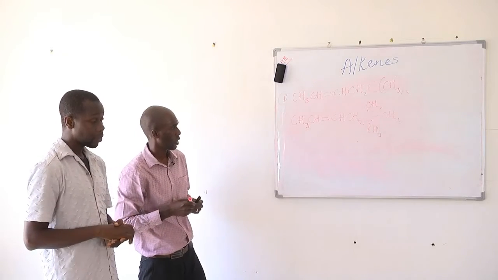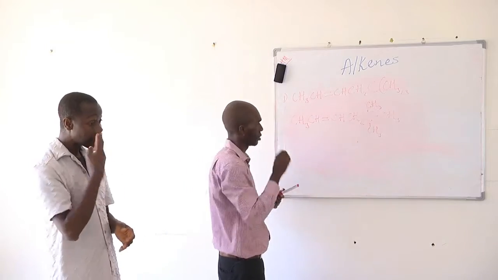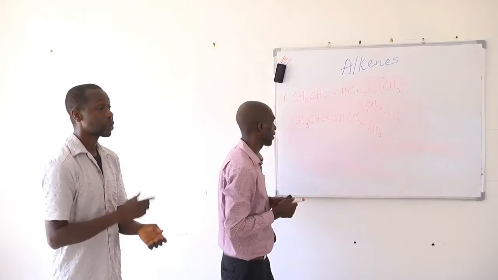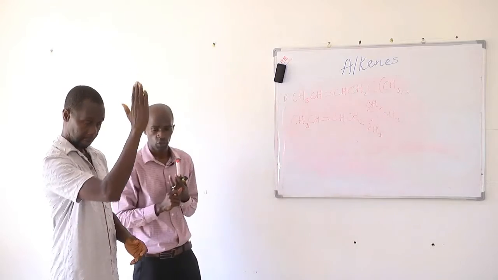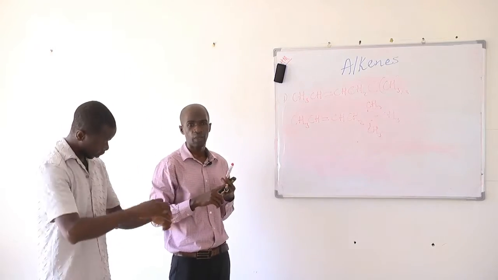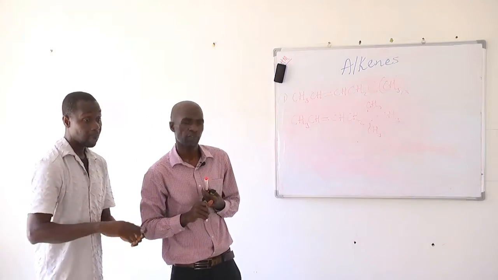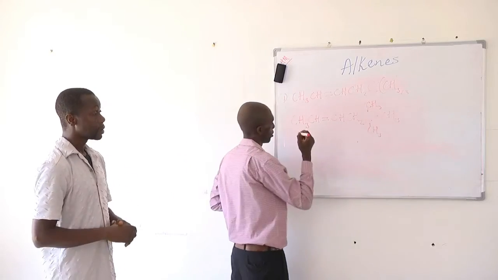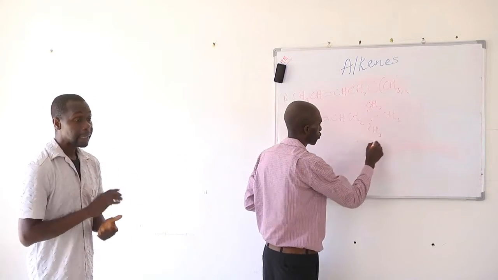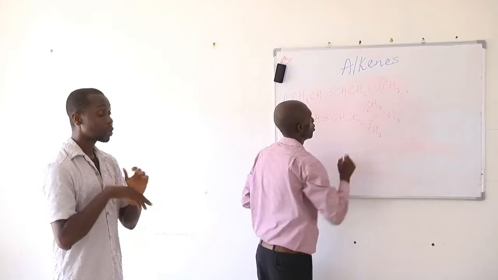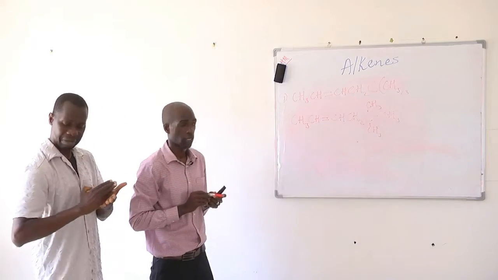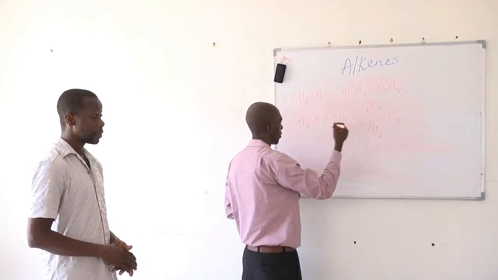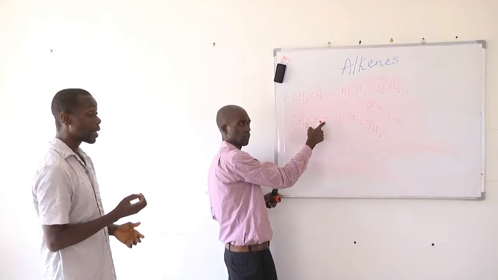Okay. So now let's try to give it a name. But before we do so, we need to identify the position of the functional group. We need to identify the position of the substituents if there are any. And looking at this, we have 2 substituents which are not part of the longest hydrocarbon chain. So here, let's try to number it so we can give the lowest number to the functional group.